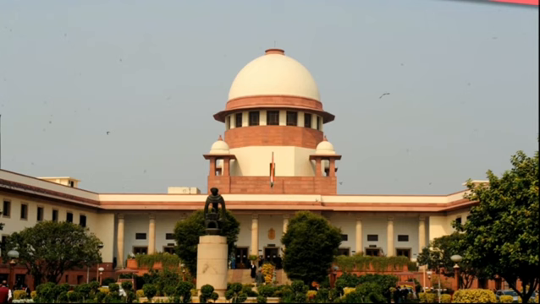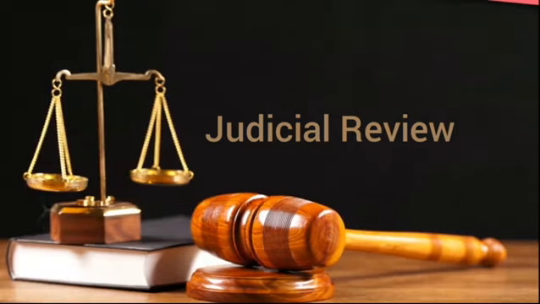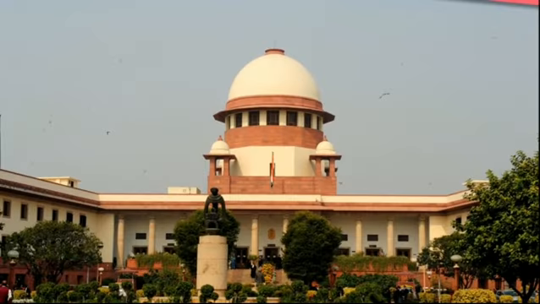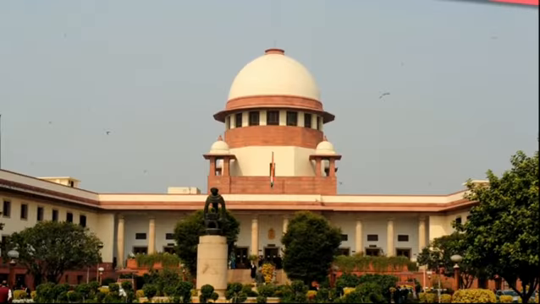The Supreme Court is the court of record. All decisions and proceedings are recorded and printed. The lower courts in similar cases can refer to these decisions. Judicial review. The Supreme Court has the power to review the laws passed by the legislature or the orders issued by the executive and check whether they are in accordance with the provisions of the Constitution. If the orders or law is in violation of the Constitution, the Supreme Court can declare them null and void.